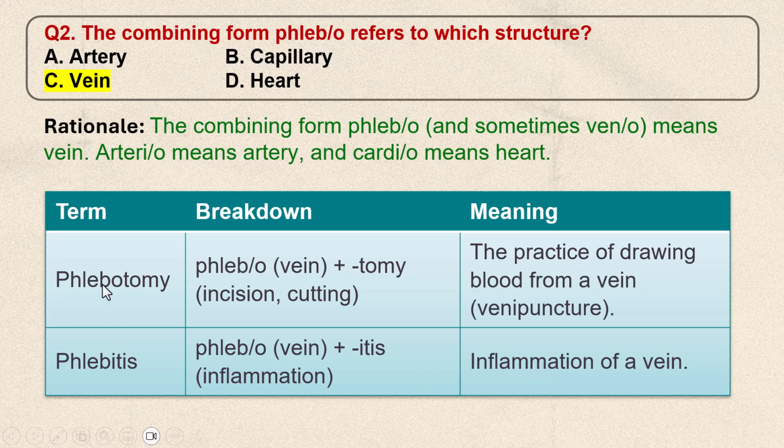Let's see some examples. Phlebotomy means the practice of drawing blood from a vein. That's called venipuncture. Phlebitis means inflammation of a vein.